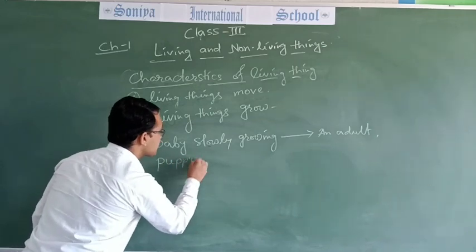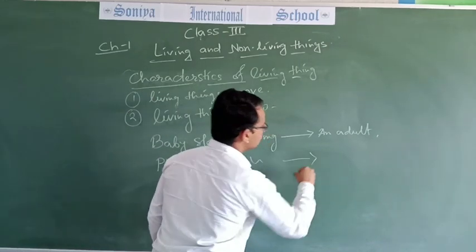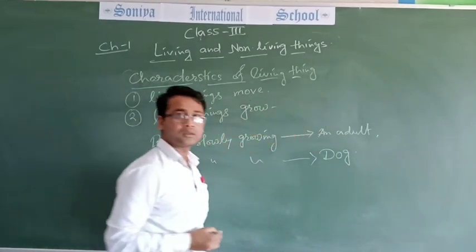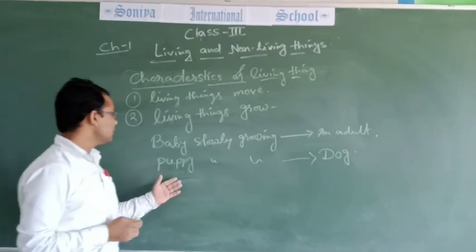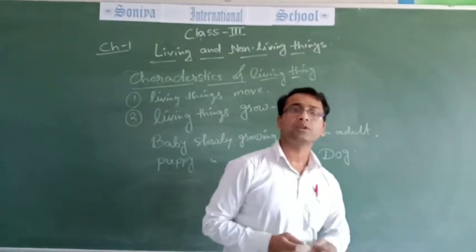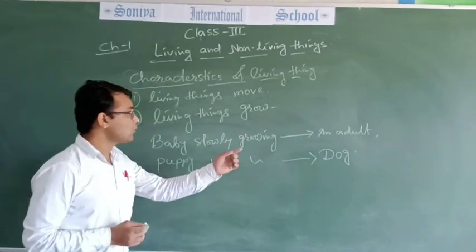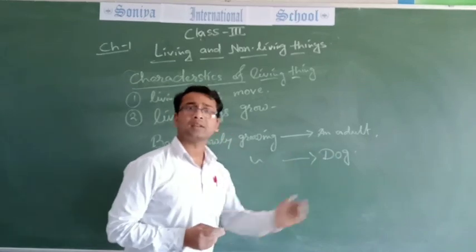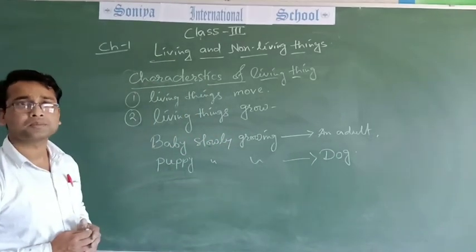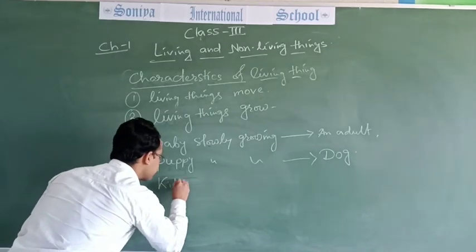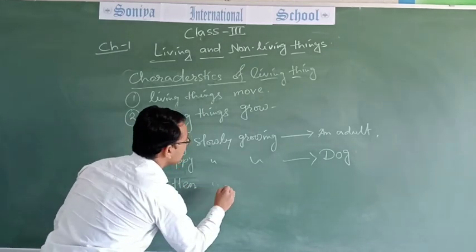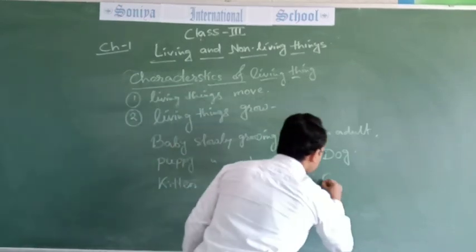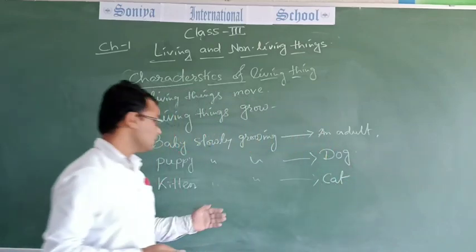A puppy slowly grows to get a dog. Is that clear? A puppy, the little baby of a dog, slowly grows and becomes a dog. A kitten slowly grows to a cat.